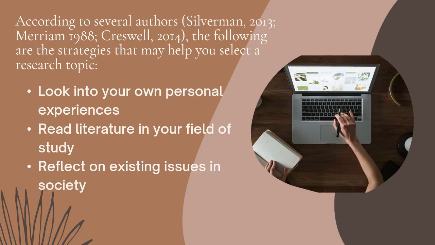Read literature in your field of study. So when you find it hard to really think of a research topic or a research problem, it helps to read sources on the internet, read news articles, read blogs, in order for you to really think about your research topic. You may also reflect on the existing issues in society. So if you're aware of what's happening around us, that may help you come up with a research problem and a research topic.